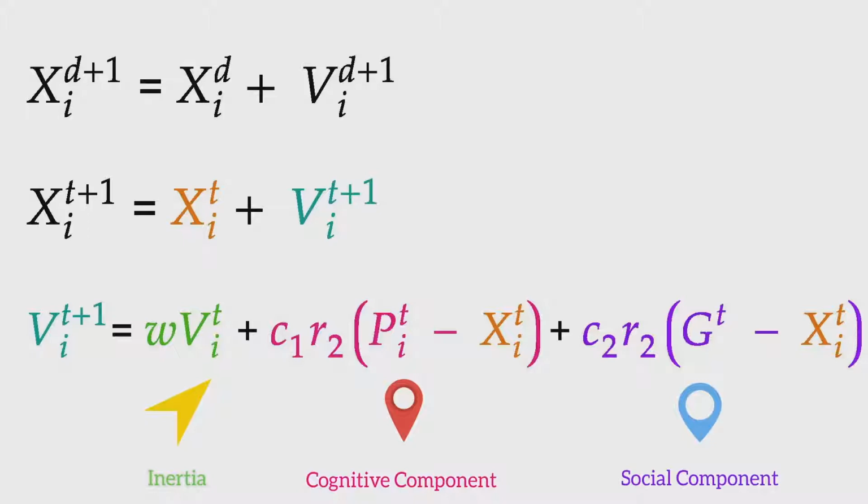Component c1, or the cognitive component, is used to consider the distance between the personal best and the current location of a particle. Similarly, the component c2, the social component, is used to consider the distance between the swarm best and the current location of a particle. There is no subscript for g as the global best is only one quantity. By changing the parameters w, c1 and c2, we can tune our particles to explore the solution space. Okay, so let's talk about them.